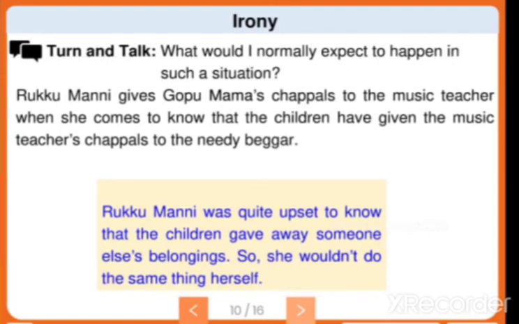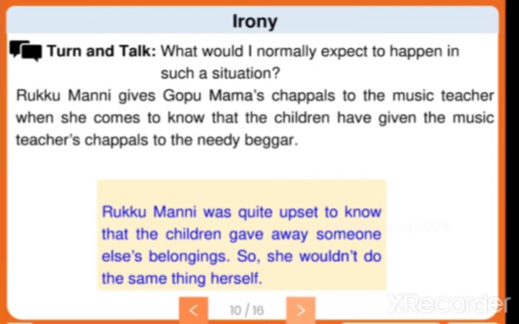So here, what would I normally expect to happen in such a situation? Rukmani gives Gopu Mama's chappal to the music teacher when she comes to know that the children have given the music teacher's slipper to the needy beggar. So what will happen? How does Rukmani feel? Rukmani was quite upset to know that the children gave away someone else's belongings.